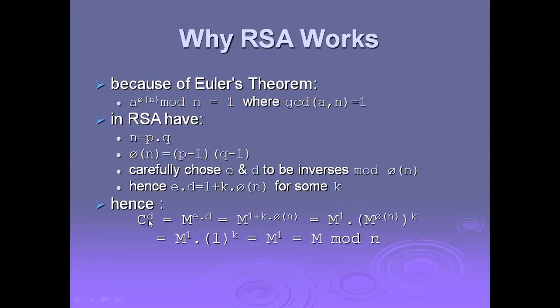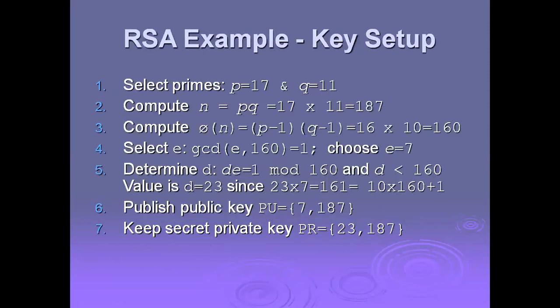Hence C to the power of D equals M to the power of E times D, which equals M to the power of 1 plus k times phi of n, which equals M to the power of 1 into (M to the power of phi of n) the whole to the power of k. Now that is equal to M to the power of 1 into 1 to the power of k, that is equal to M modulus n. So this is how the equation is derived.